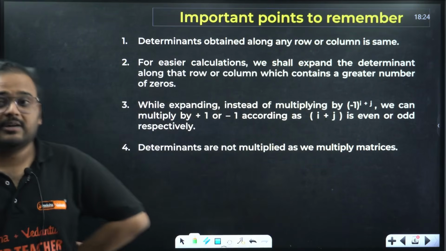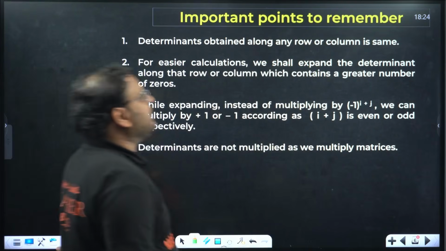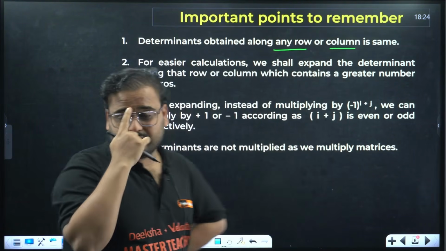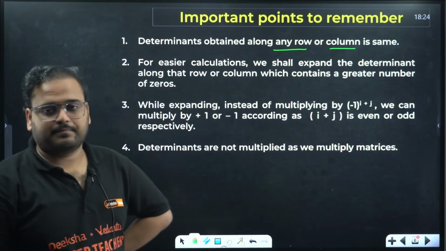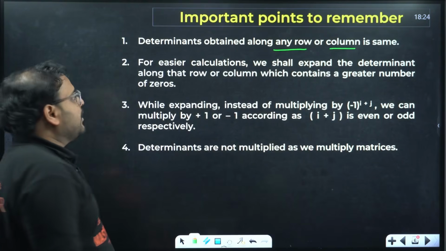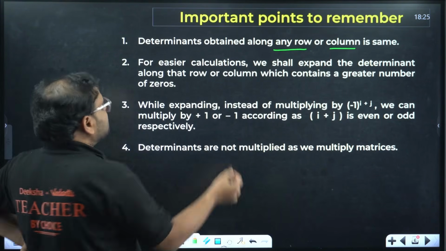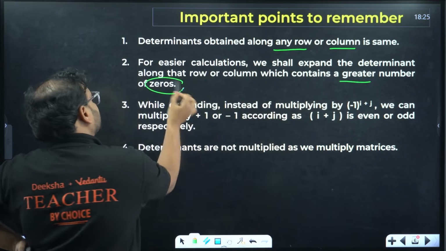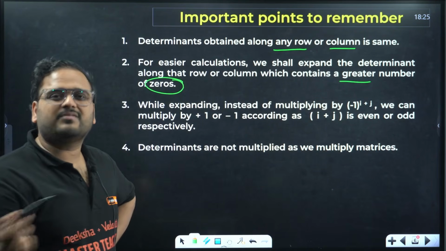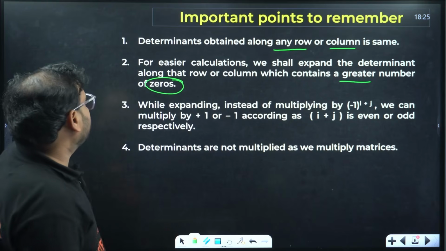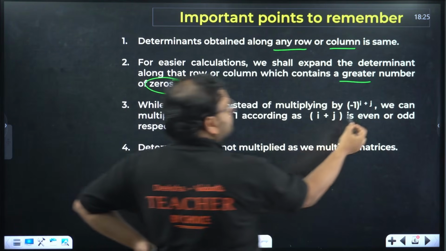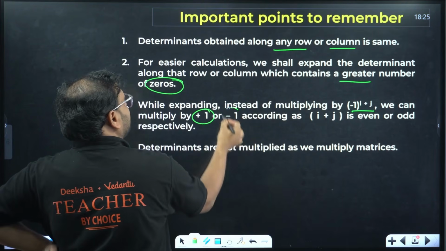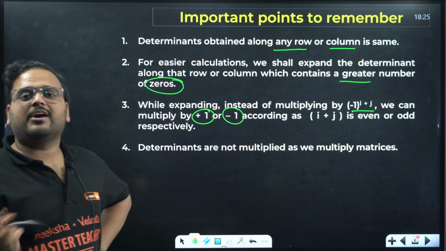Important points to remember. First one, determinants obtained along any row or column is same. Since you have 3 rows, 3 columns, you can use any of the 6, answer will be same. For easier calculations, we shall expand the determinant across the row or column which has the highest number of zeros. Because most of the things will become 0, that's why. While expanding, instead of multiplying with minus 1 power i plus j always, you can use simply plus 1 or minus 1 depending upon the i plus j value as even or odd.